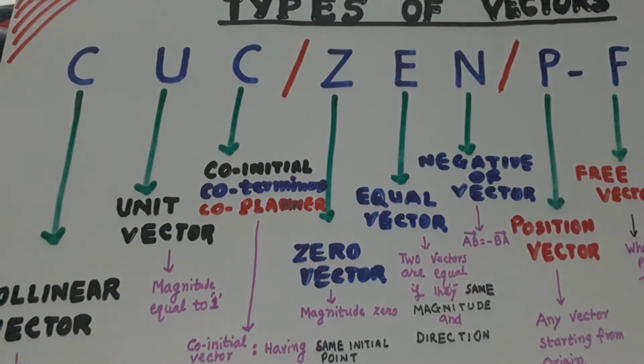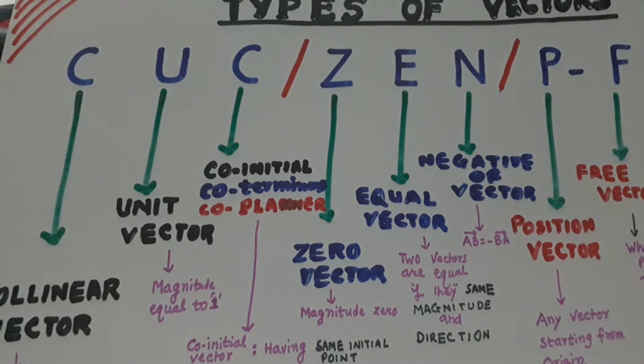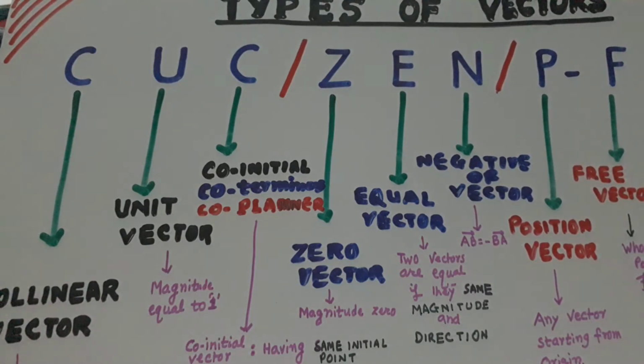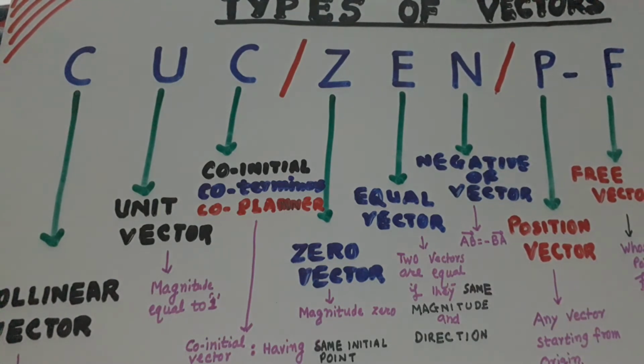Next C. Three terms start with this C: co-initial, co-terminal, coplanar. So co-initial vectors are those vectors whose initial point is the same, and co-terminal vectors are those vectors that terminate at the same point, and coplanar vectors are those which lie in the same plane.